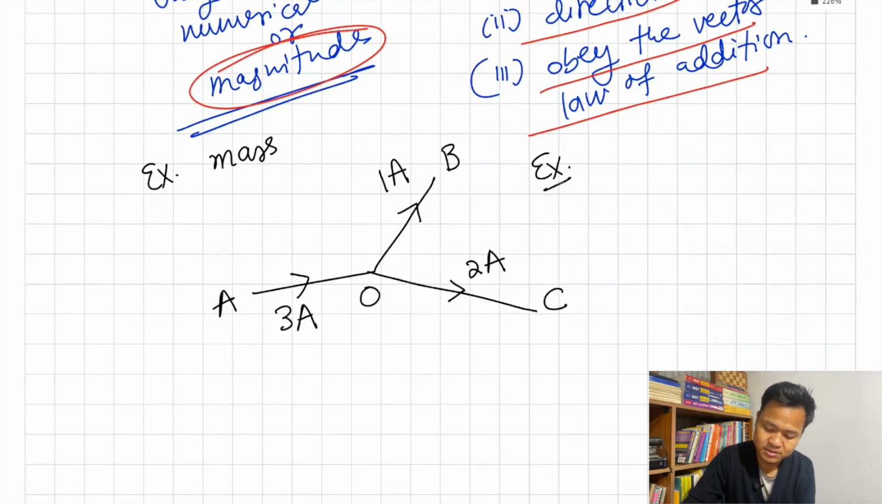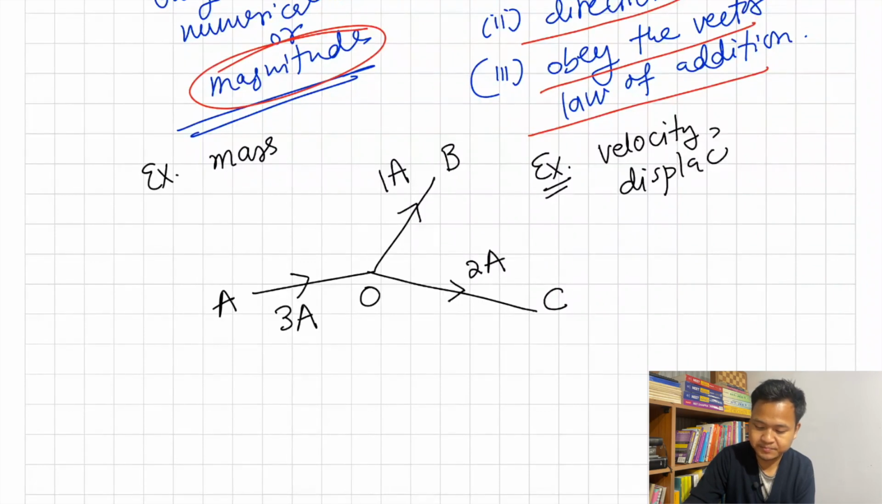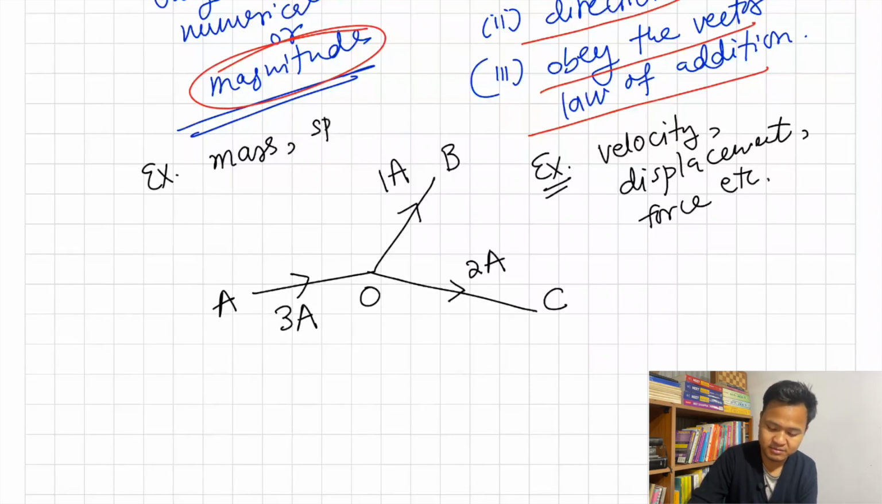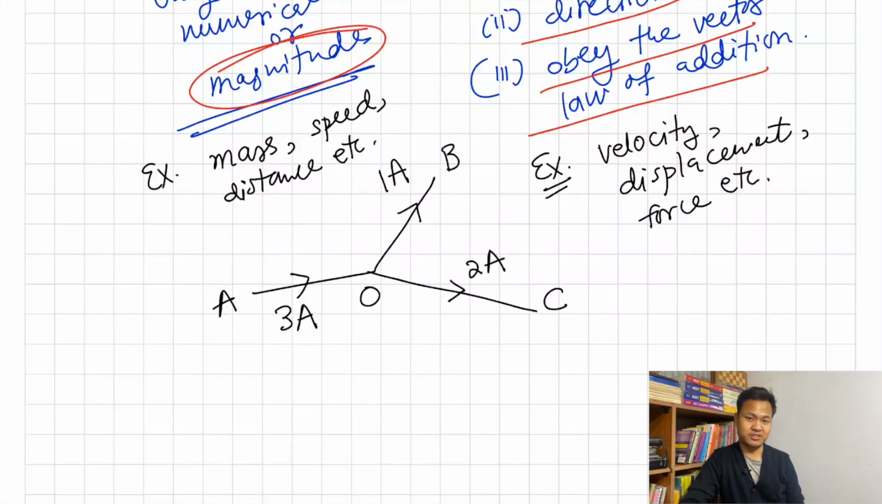Some examples of vectors are velocity, displacement, and force, etc. Scalar examples are speed, distance, etc. Speed is also in meters per second, velocity is also in meters per second. But speed is a scalar, velocity is a vector.